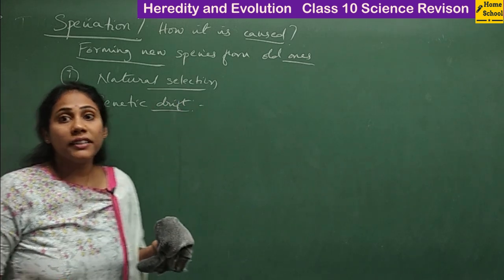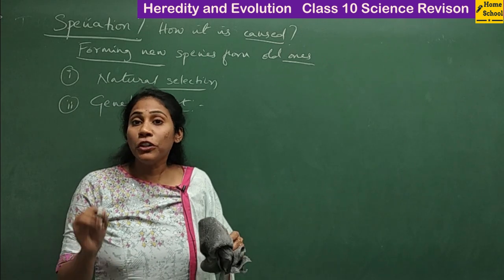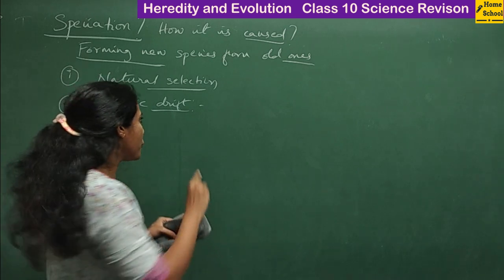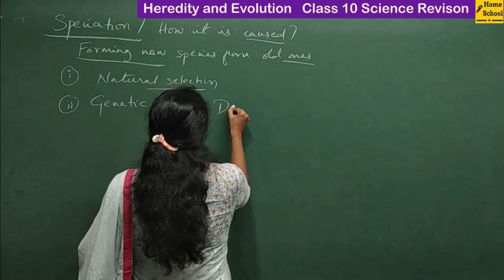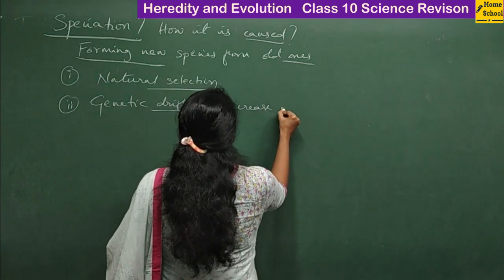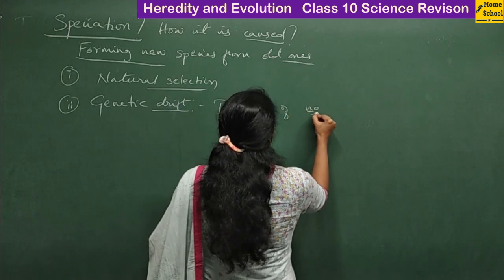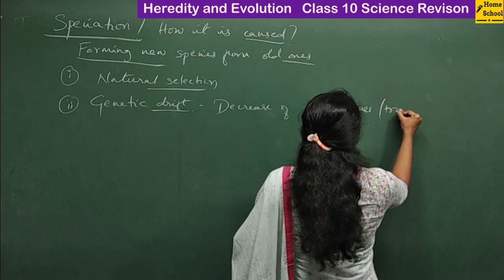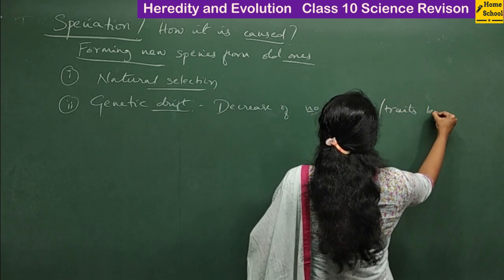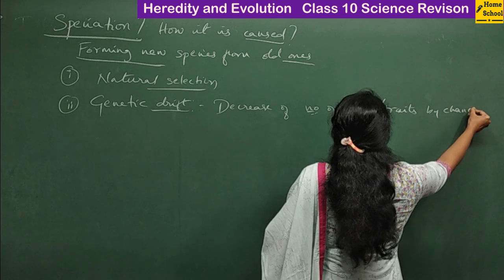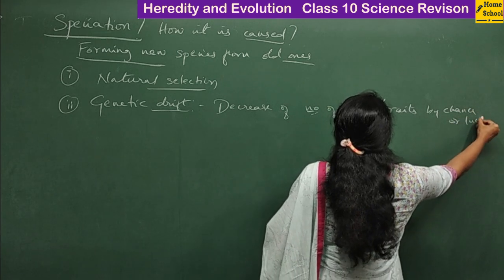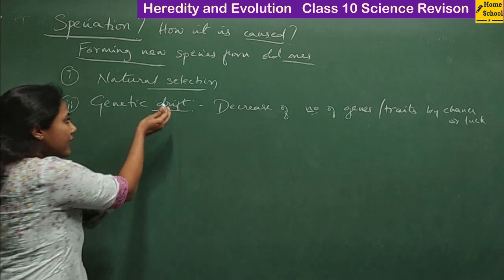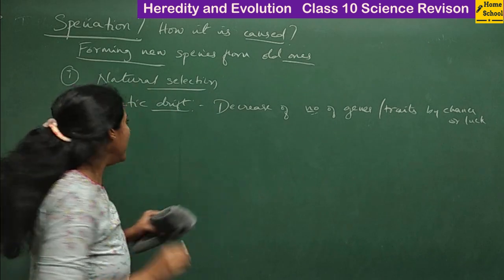Decrease in the number of genes just by chance or luck is called genetic drift. So the definition is very important, guys. Decrease in the number of genes or traits by chance or luck is called genetic drift. Even this I explained with an example, right?